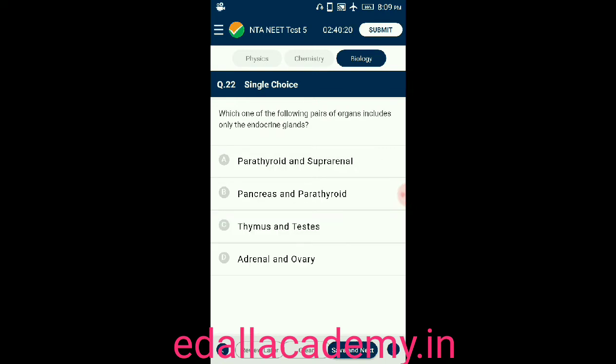Question number 22. Which one of the following pairs of organs includes only the endocrine glands? Option A, parathyroid and suprarenal. Option B, pancreas and parathyroid. Option C, thymus and testis. Option D, adrenal and ovary. So the correct answer is parathyroid and suprarenal. This pair of organs includes only endocrine glands.